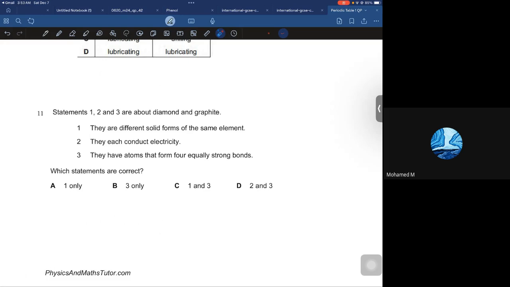Statements 1, 2, and 3 are about diamond and graphite. They are different solid forms of the same element. They each conduct electricity. They have atoms that form four equally strong bonds. It's 1 and 3.